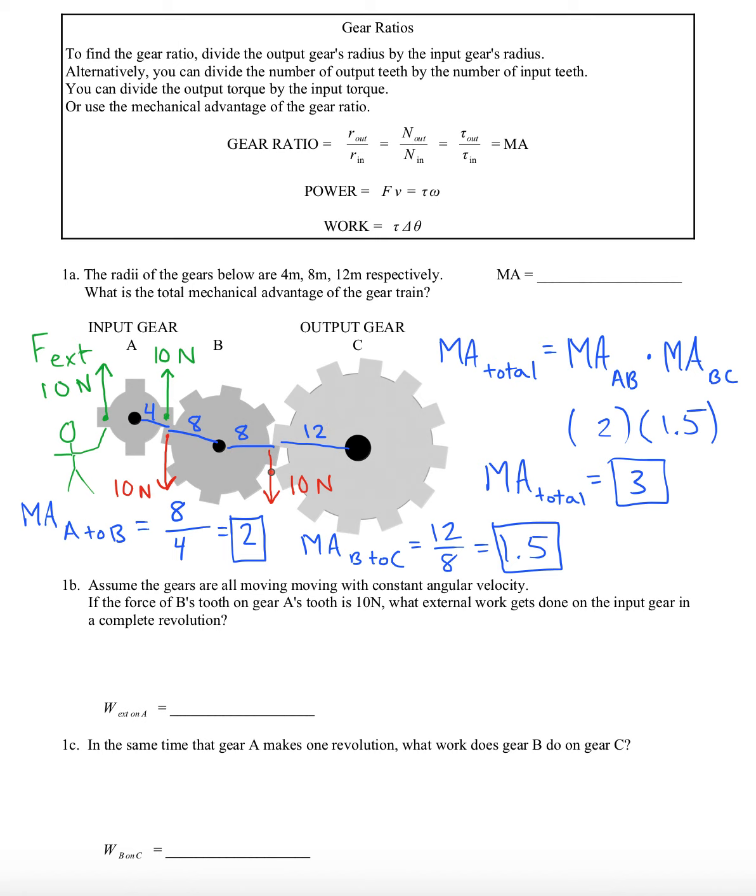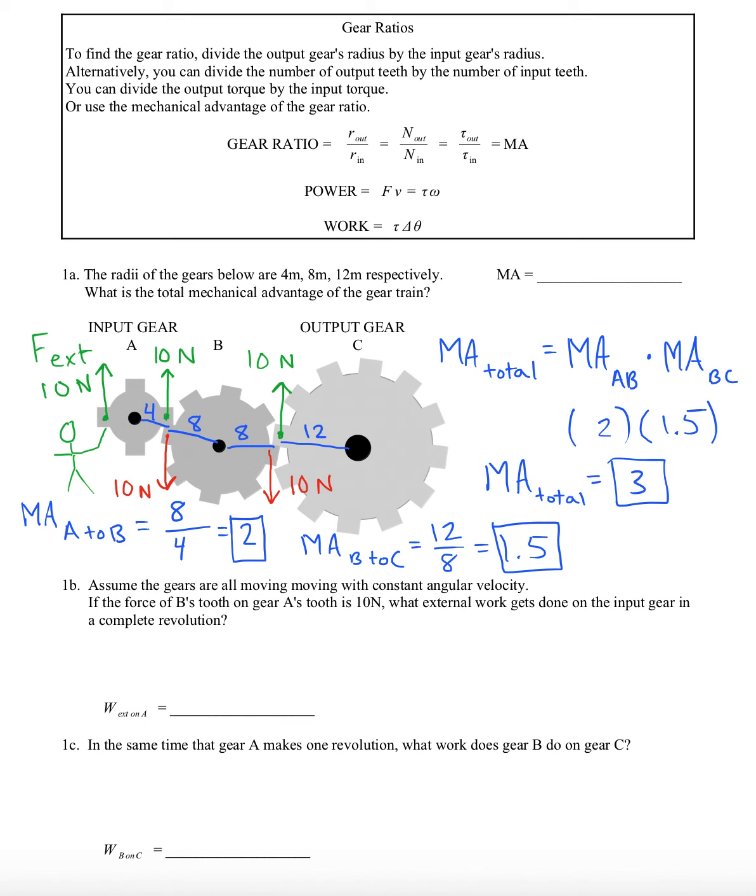And so C is applying that 10 newtons on B. But B must also be applying 10 newtons on C. That's Newton's third law. So as you can see in this train, the force that's felt is the same all throughout the gear's teeth. But what isn't the same is the torque.